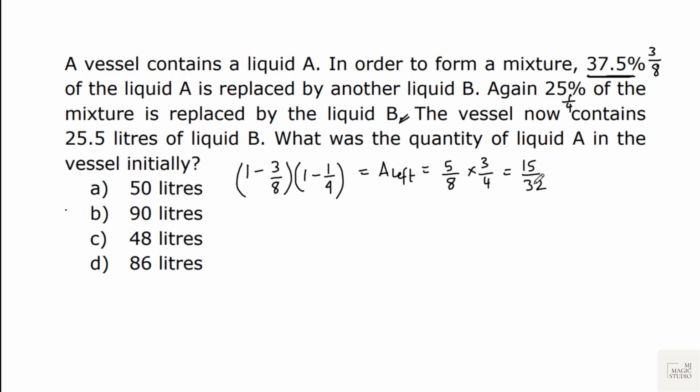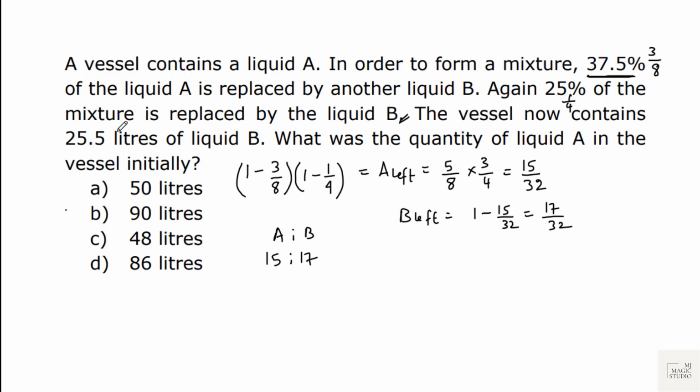So out of 32 liters, if the capacity of A in the starting was 32, A left is 15 liters and B left would be simply 1 minus 15 by 32, that is 17 by 32. Great. So the ratio of A and B after these two operations is 15:17.